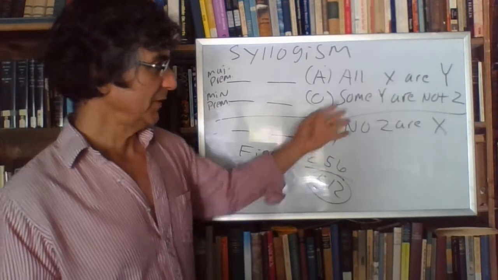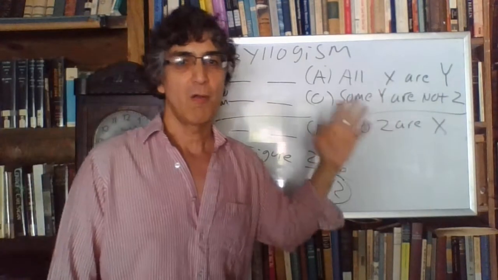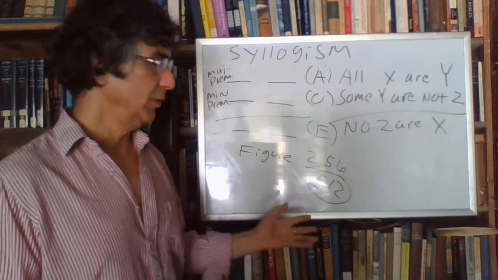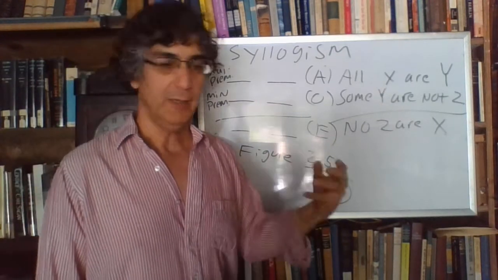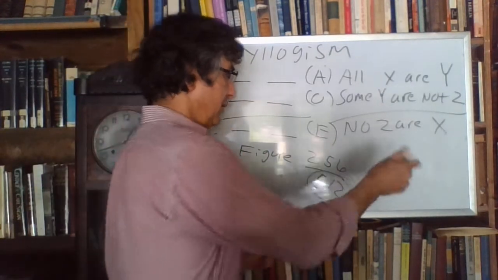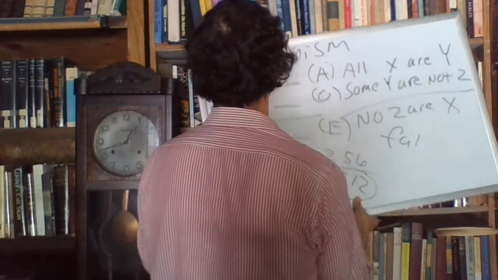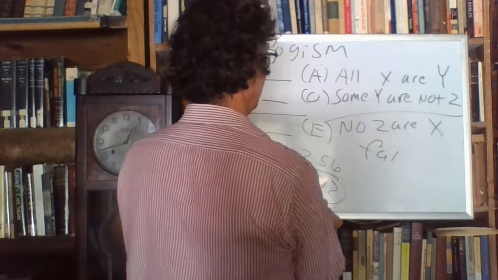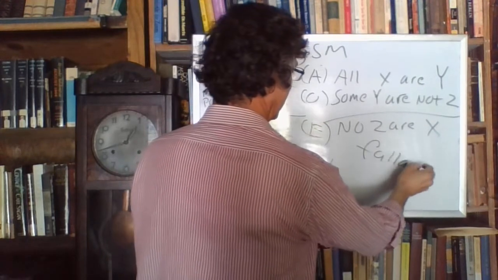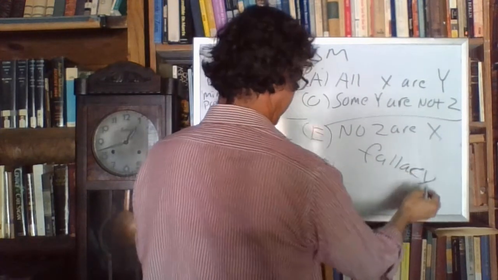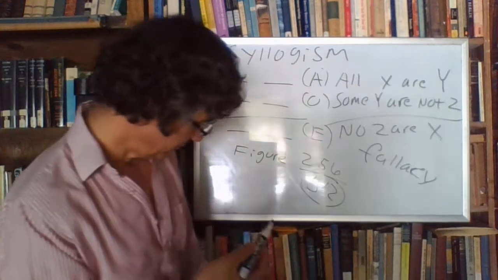Okay, so this is the structure of the syllogism. This is the way it works. Now, I told you before, a fallacy is a mistake in reasoning.